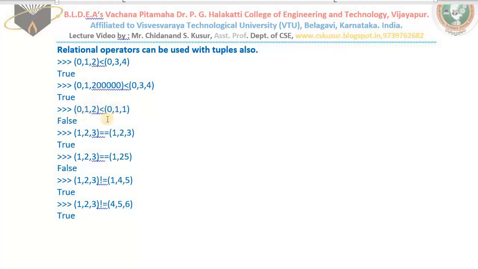0 less than 0, okay. 1 less than 1? No. 2 less than 1? No. That's why we are getting False. 1 is equal to 1? Yeah. 2? Yeah. 3? Yeah. True. This is False because 3 is not equal to 5. 1 is not equal to 1? No. 2 is not equal to 4? Yeah. That's why we are getting True. Not equals to means True.